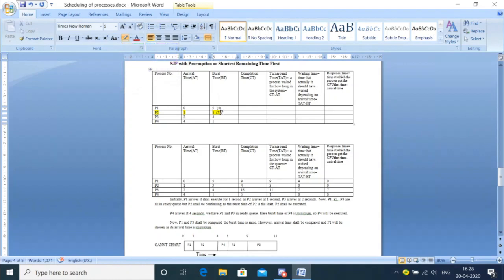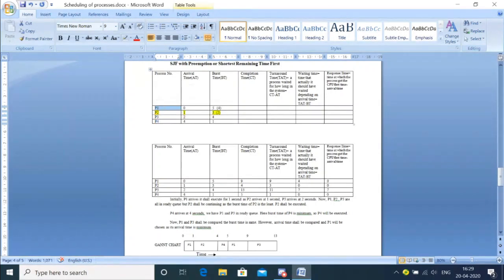Okay, now next, who was there in the ready queue? P3 is there, with a burst time of 4, and it came at 2 seconds. P4 came at 4 seconds, and its burst time is 1. So now in the ready queue we have three processes: P1, P3, and P4.